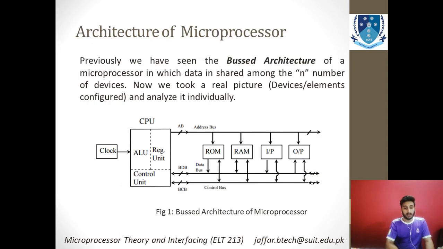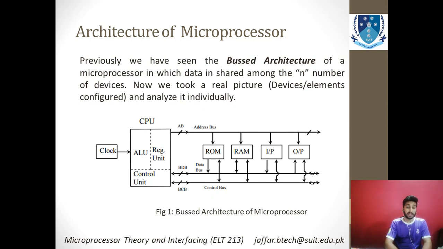Now, starting with the architecture of the microprocessor, in the last lecture we studied the bus architecture, and how it can be helpful in any implementation. We know that there are several components of any microprocessor, but to maintain the performance of the microprocessor, we need connections between all of the components.